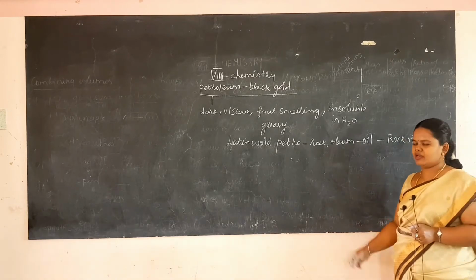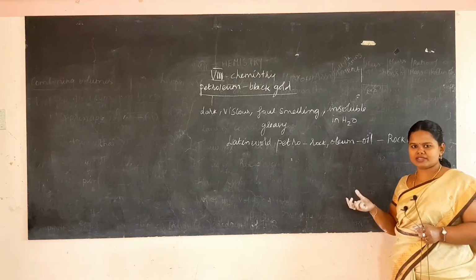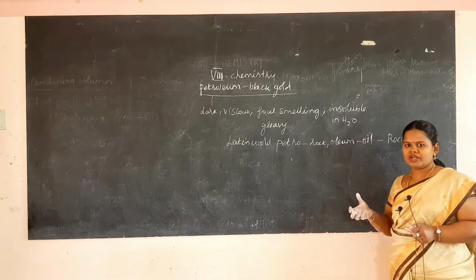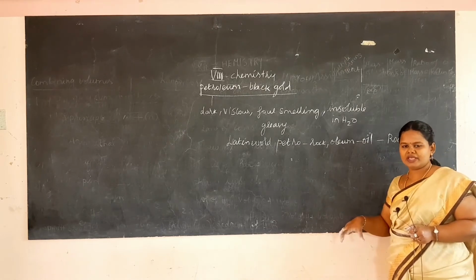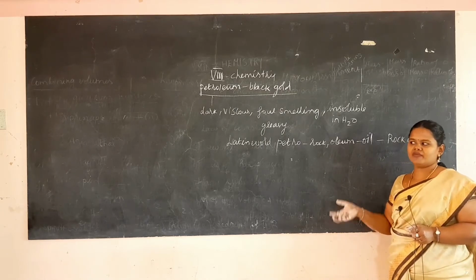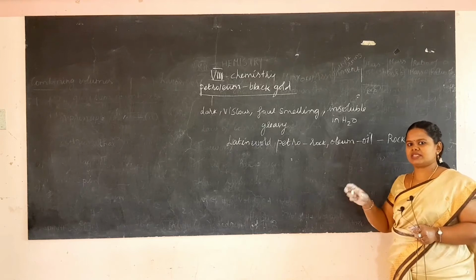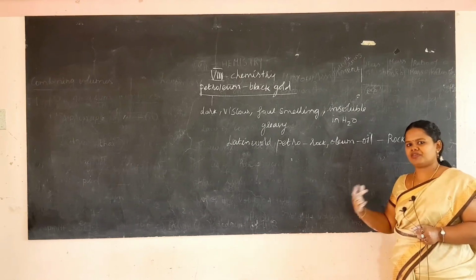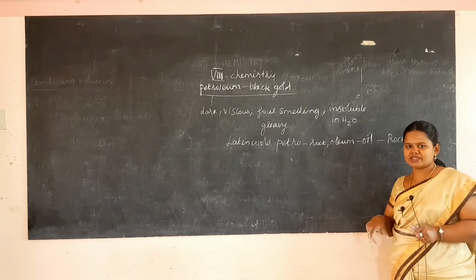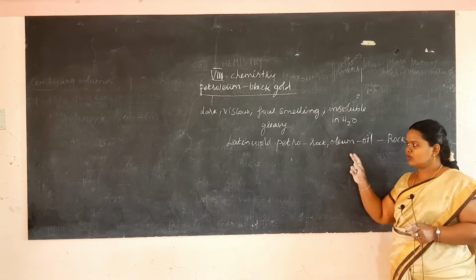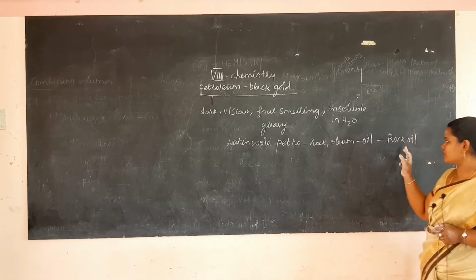I will explain. The sea organisms, the creatures living in the sea, and the leaves, when they are decayed under water in the absence of air and under high pressure, and when the sand covers those decayed organisms, then over millions of years it forms petrol inside the sedimentary rocks. So in between the sedimentary rocks you will get this petroleum. So it is known as rock oil.